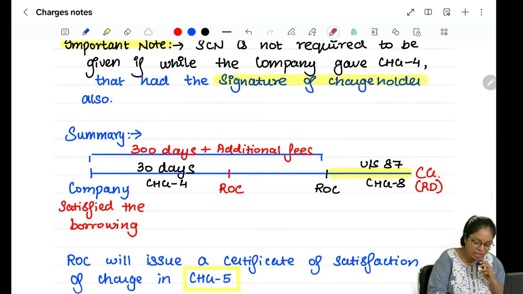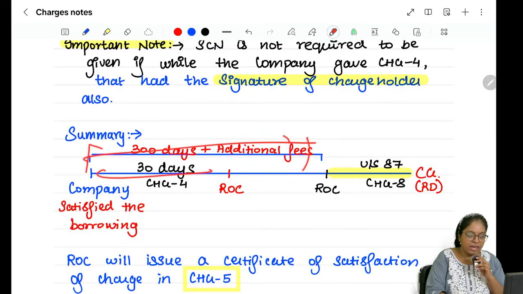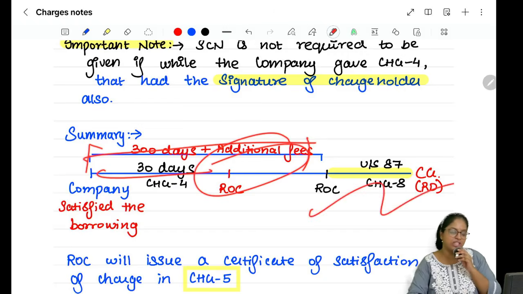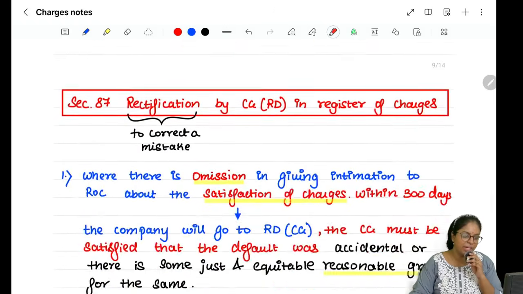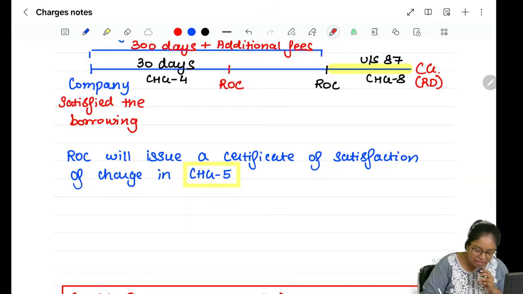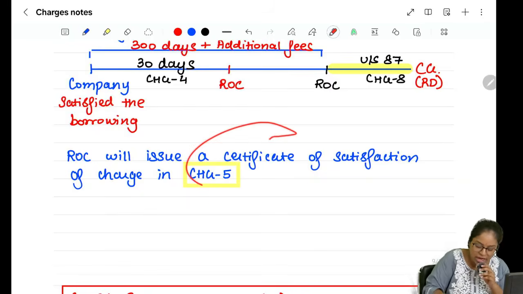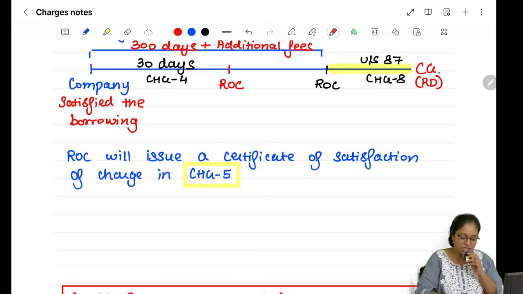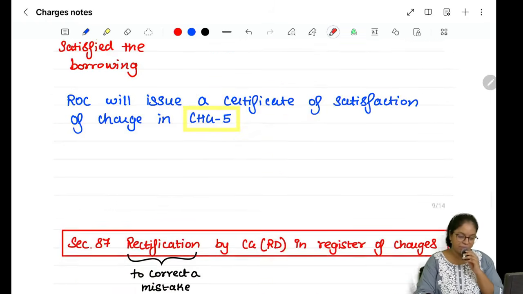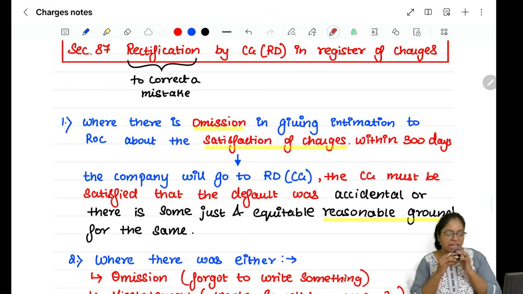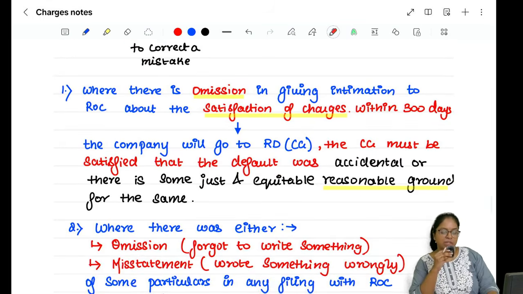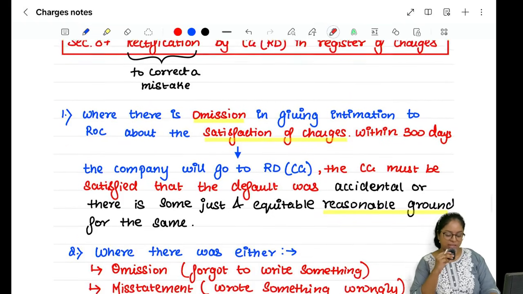So basically இதுக்கு வந்து 30 days extended period of 300 days with additional fees, and then there's section number 87 which we'll be reading next. And in case the ROC registers your satisfaction, it will give you back certificate of satisfaction in CHG5, right? In CHG5. And the next is section number 87, which is rectification by CG in the register of charges.